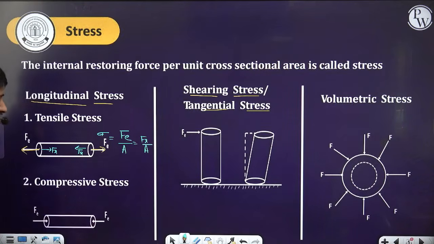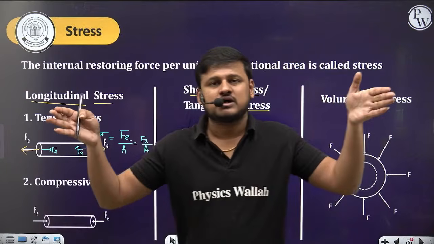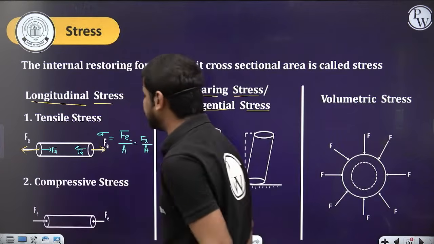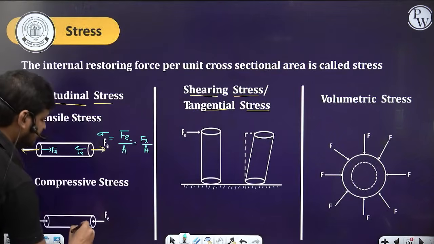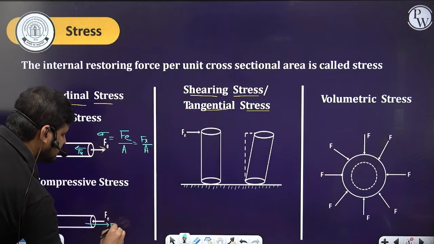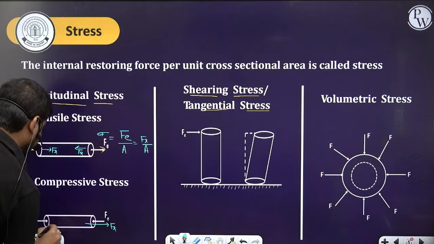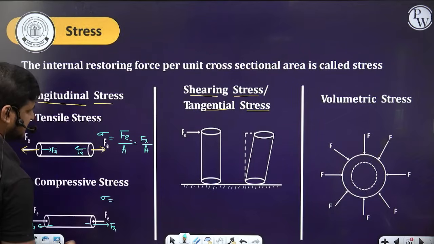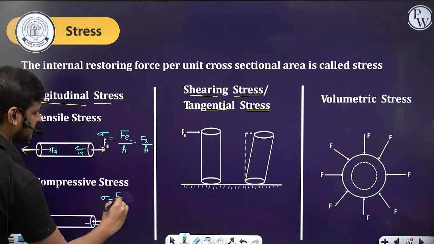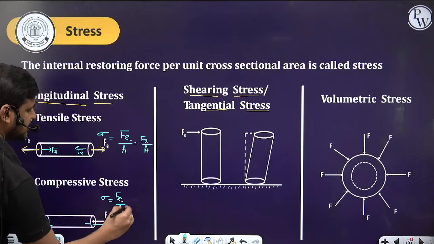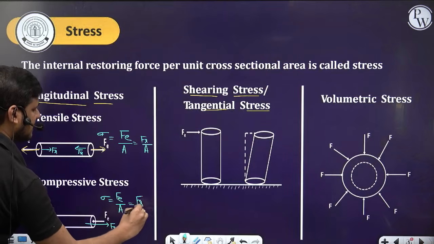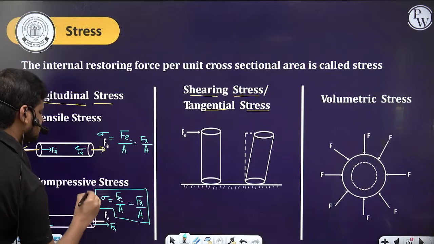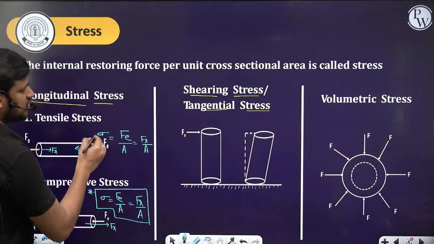Done. The compressive stress means you are trying to compress the body. Here the deforming force is inward, and here also the deforming force is inward. Now where will the restoring force be? The restoring force will always act towards its original configuration, to regain its original configuration, so this side and this side. Here also, the compressive stress will be the deforming force Fe per cross sectional area, and Fr per cross sectional area. Done this part. Chalo. So here also the same formula.